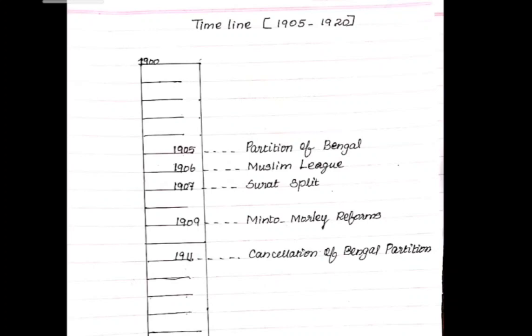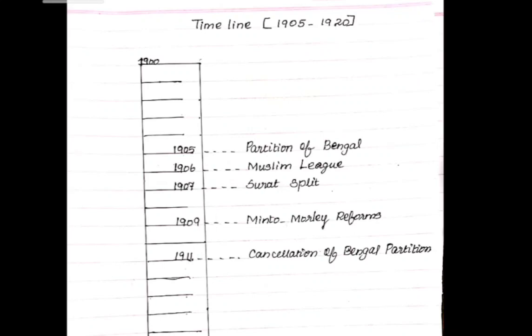1905, what happened? Partition of Bengal. 1906 Muslim League, 1907. These are the events that happened in particular years. You should mug up and know them, then only you can write this. So that is what I am going to tell, the events of Indian history: 1905 partition of Bengal, 1906 Muslim League, 1907 Surat split, 1909 Minto Morley reforms.